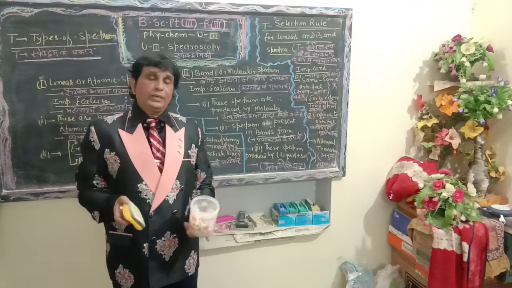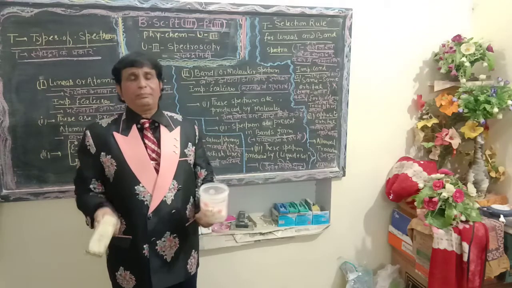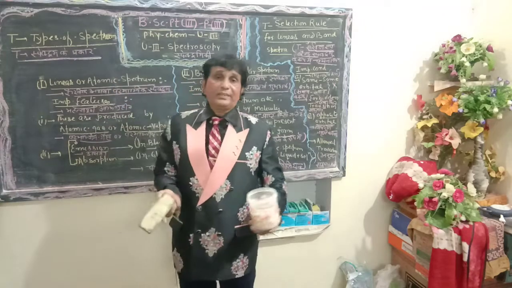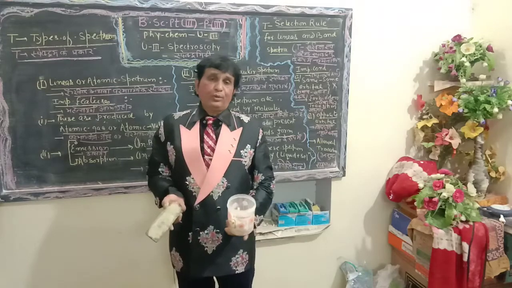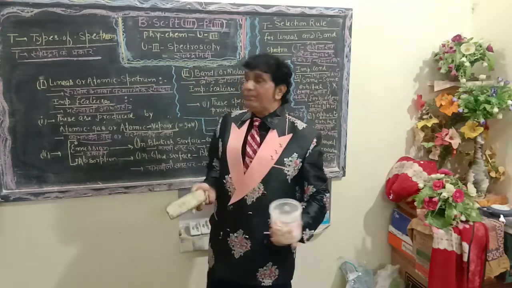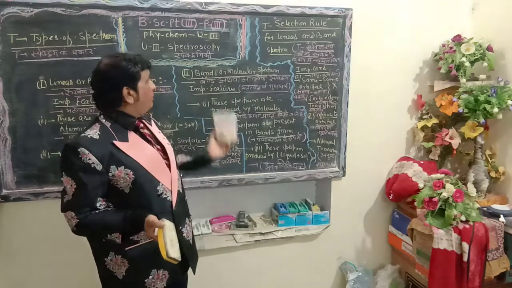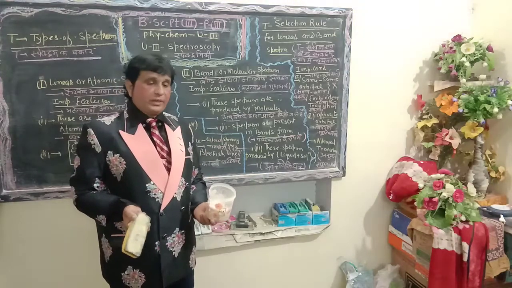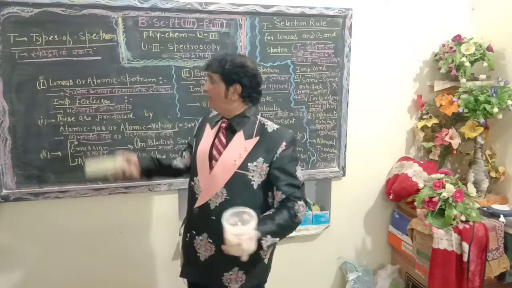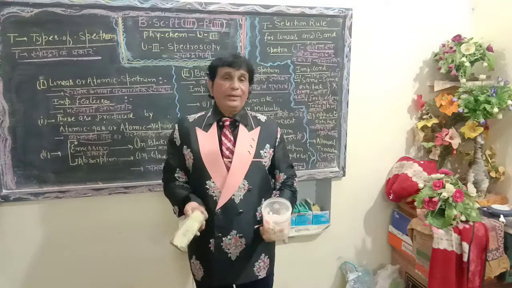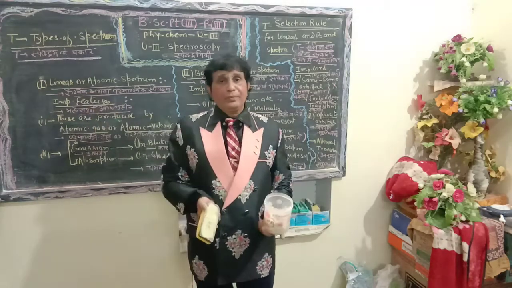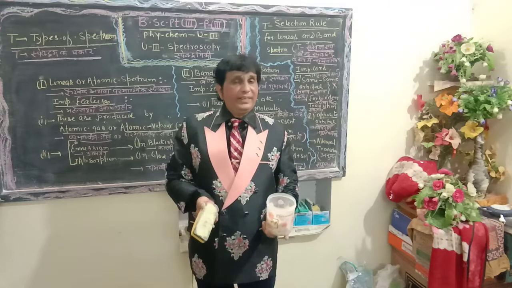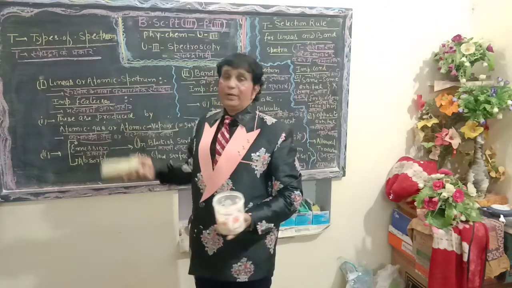Now let us go deeper into the further classification of the discontinuous spectrum into linear, which is also known as atomic spectra, and second, band, or molecular spectra. Dear students, it is evident from the nomenclature that a linear spectrum will be obtained by using atomic species.